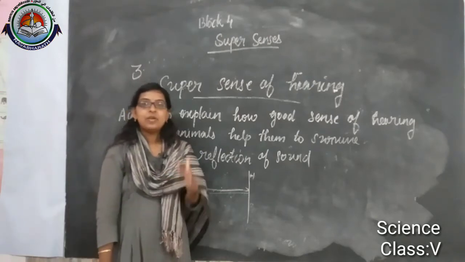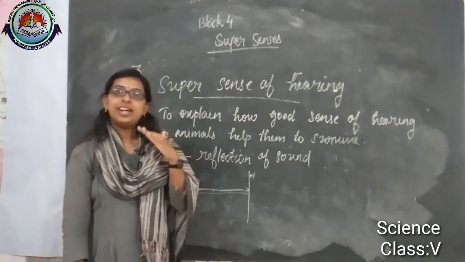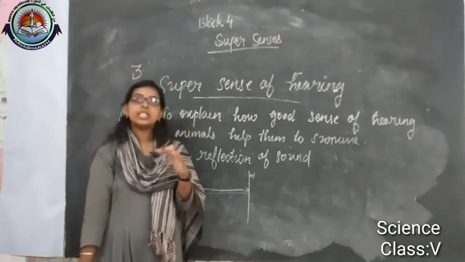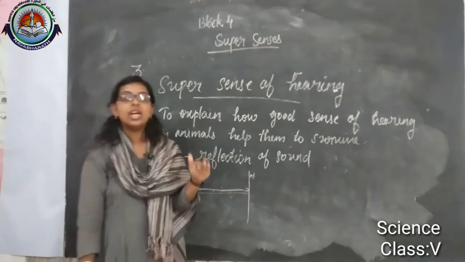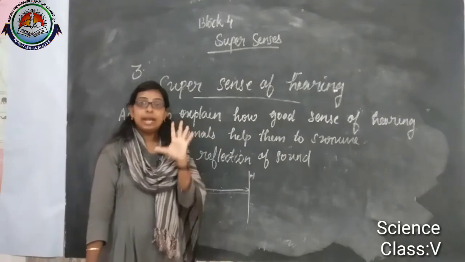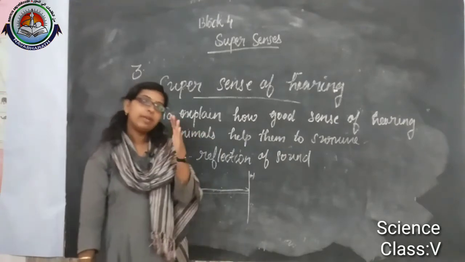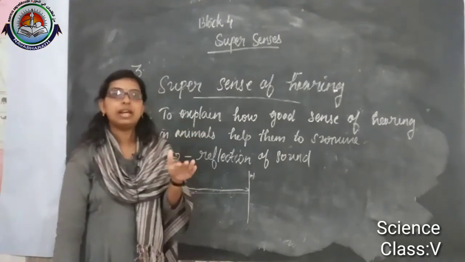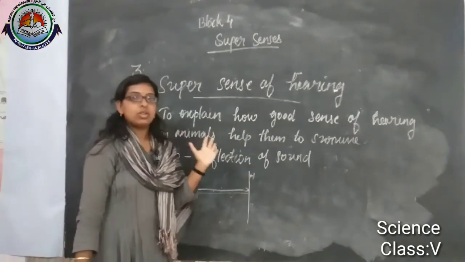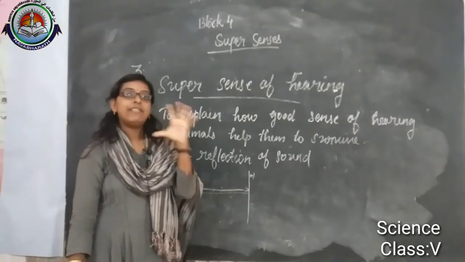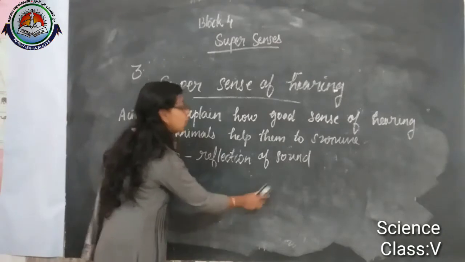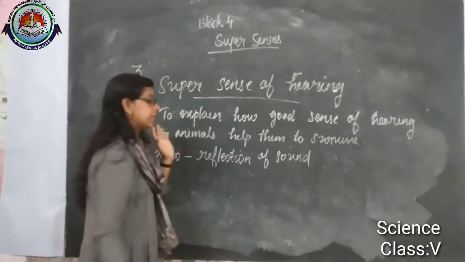Why? The human ear can respond to only a certain range of sound. You will learn about this in higher classes, but anyhow I will explain the basics, because in this lesson you should be aware of the echo, the reflection of sound and the audible range of human beings.